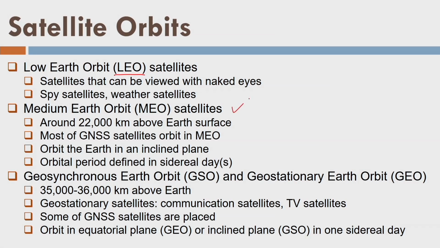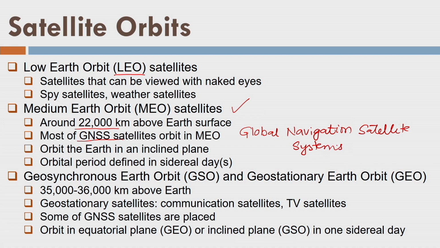Next is the MEO satellites, or the medium Earth orbit, and the orbit is around 22,000 kilometers above the surface of Earth. Most of the GNSS satellites are placed in the MEO orbits. What is the GNSS? Global Navigation Satellite Systems.